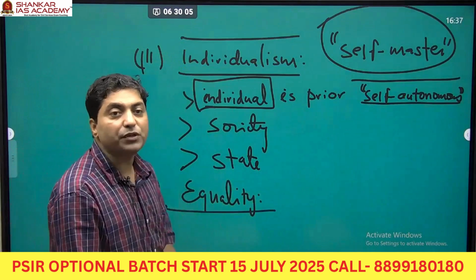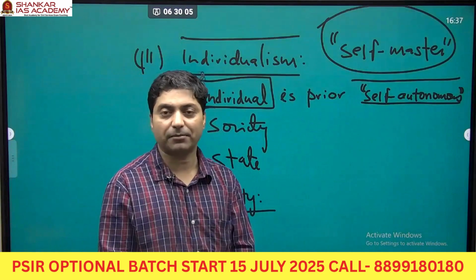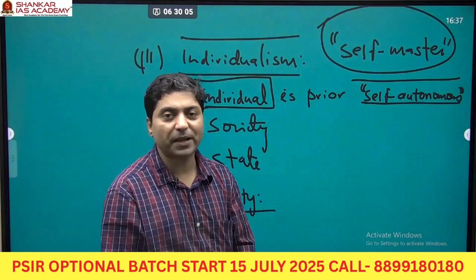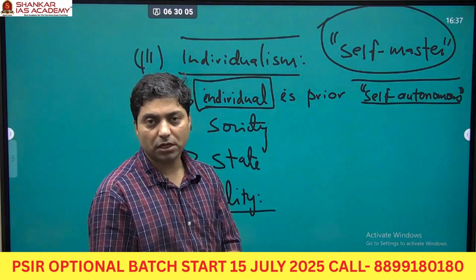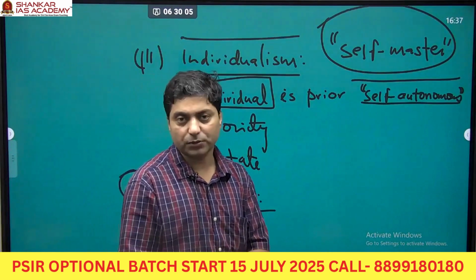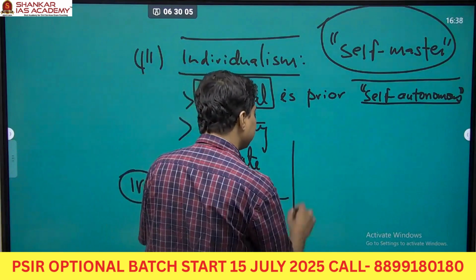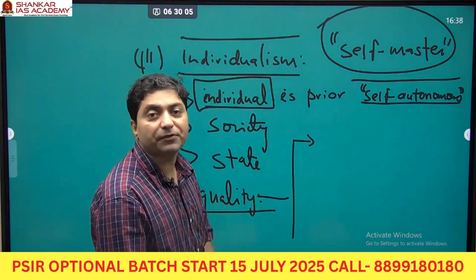Liberals argue that we all are equal, irrespective of the differences we have on the basis of class, ethnicity, or region. We all are equal. So liberals talked about three types of equality. The first equality they talked about is equality before the law.